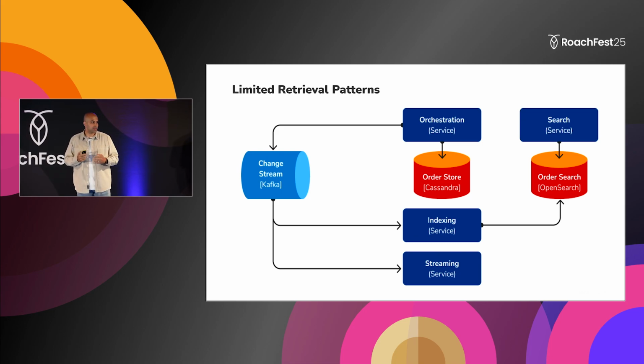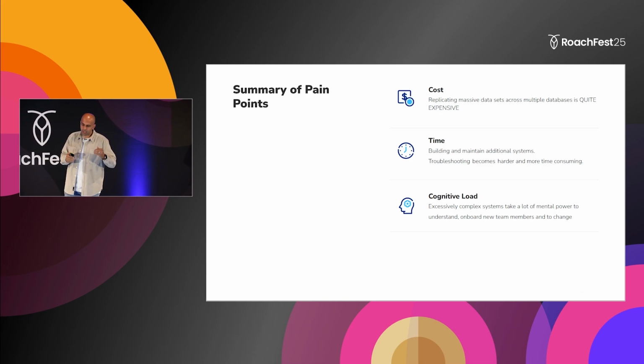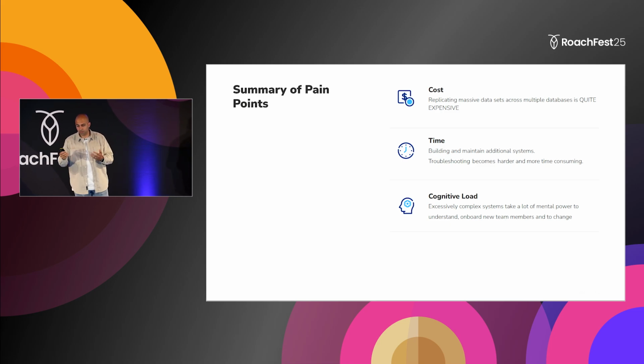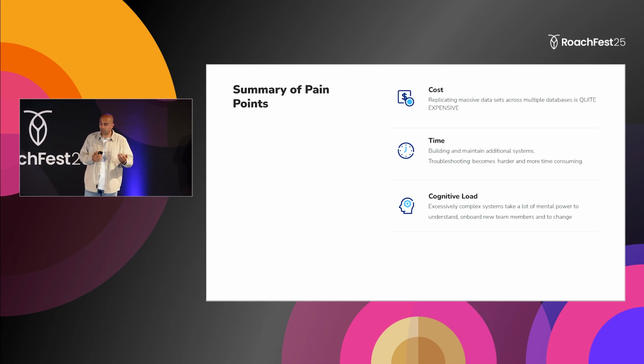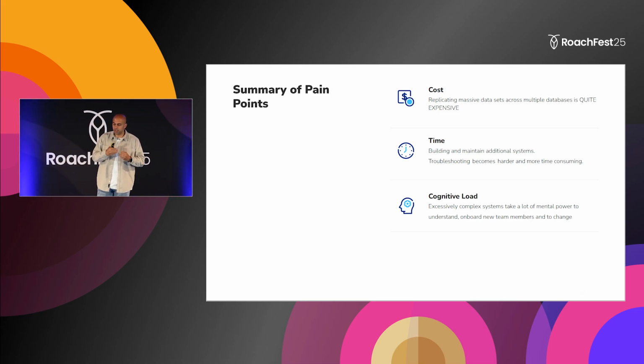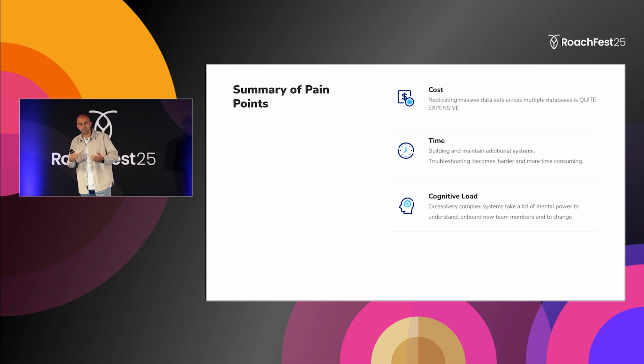So this has triggered us to rethink our architecture around that whole thing. To summarize, the pain points are cost: it's quite expensive to move data around at that size. Time: it doesn't take much time to build a system, but it takes a lot of time to troubleshoot it, maintain it, patch it, and all of the headache that comes with productionizing a system. And of course, the cognitive load.